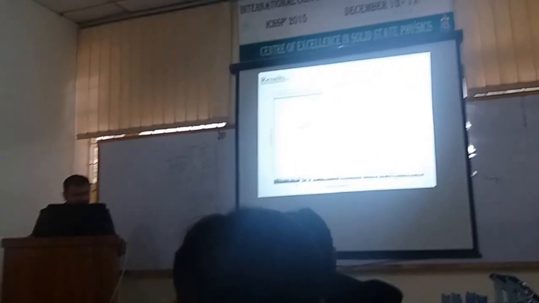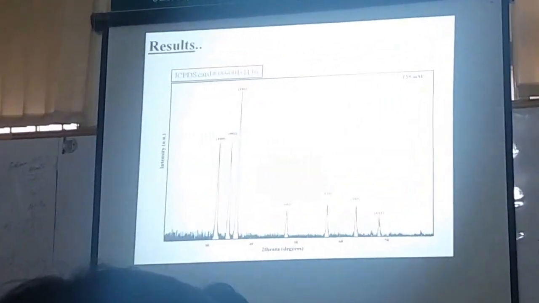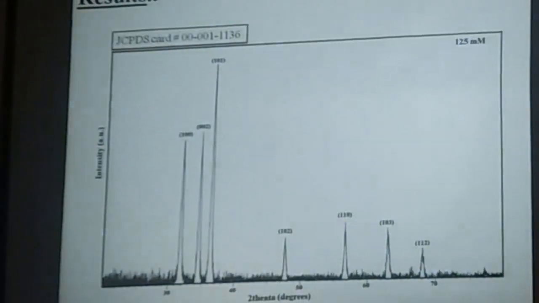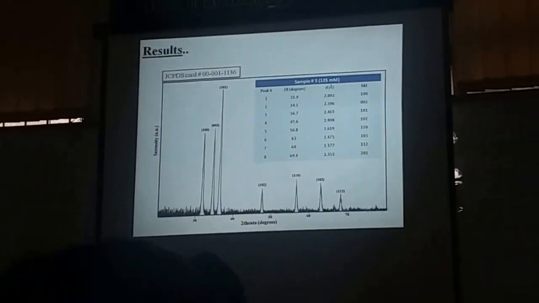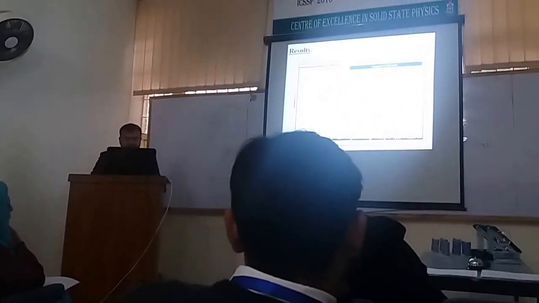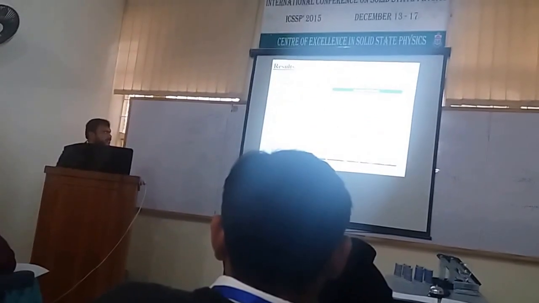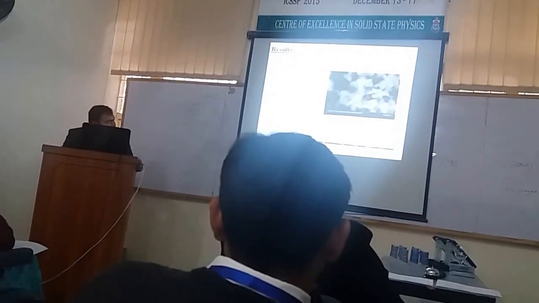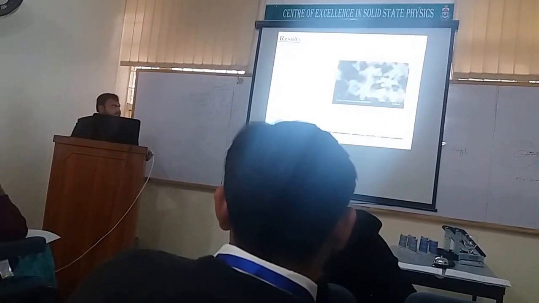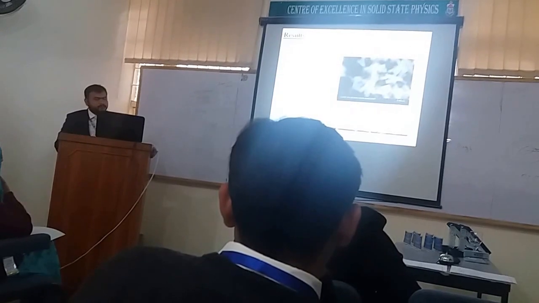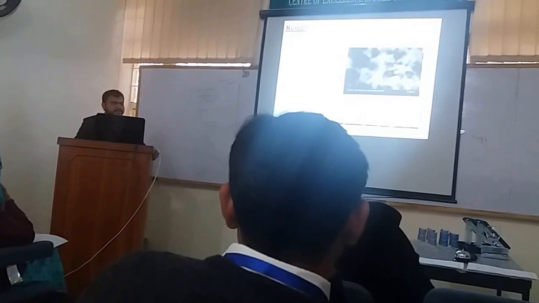These are the XRD results for 125 millimole. Here you can see, again we lost the intensity of the 002 peak, which is due to very high concentration. At high concentration, there is a large number of precipitates. This is a table for HKL values. The crystal size for this concentration is 10.36 nanometer. The SEM micrographs are consistent with our XRD results, and the average length is in the range of 800 nanometer to 1.5 micrometer, and the average diameter is 300 to 850 nanometer.